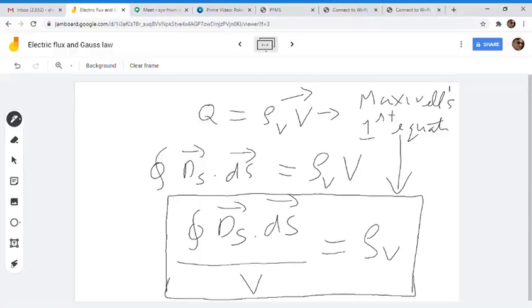Maxwell was one of the greatest scientists in the history of science, and he derived some famous four equations. So this equation is one of them.